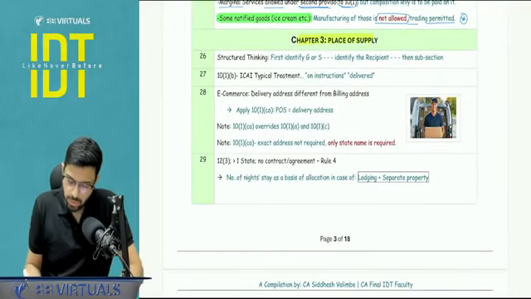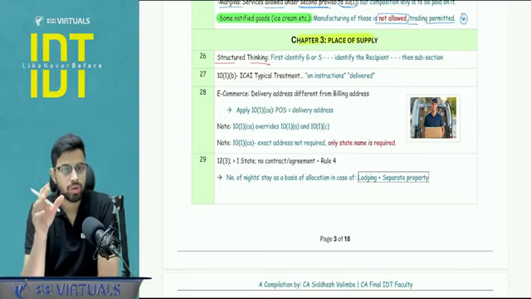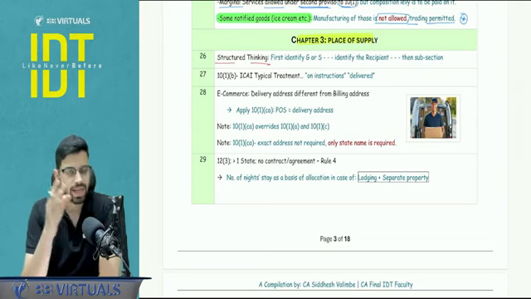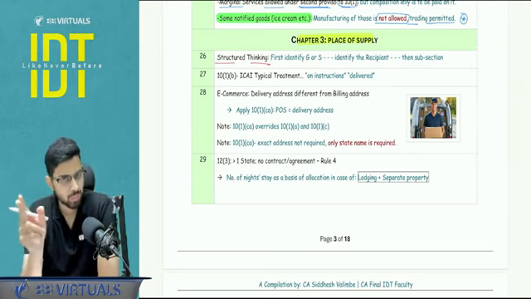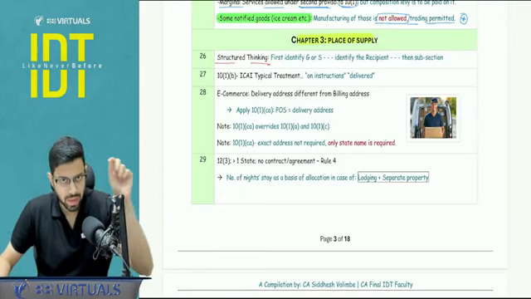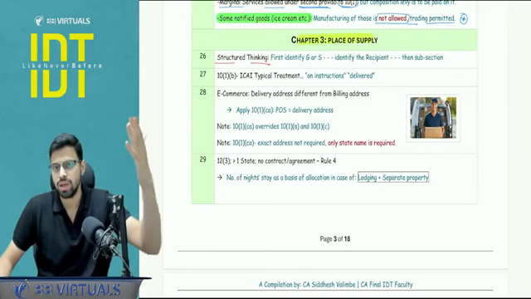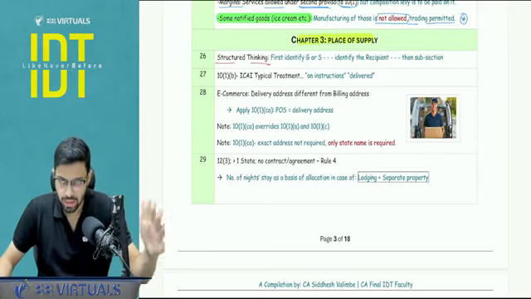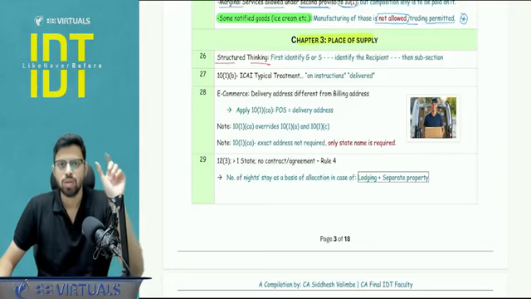Let's start. First point to be noted, please practice the structured thinking approach whenever you are talking about place of supply and whenever you are applying the section. First, think whether it is a case of goods or a case of services. Then in goods, apply section number 10 or 11 carefully. 11 is import export. Especially in services, see if the location of both supplier and recipient is in India. If yes, then apply section number 12. If the location of one of them is outside India, then you apply section number 13, right? And the sections that you are going to quote for this chapter are of IGST, not of CGST. So whenever you are quoting any section, ensure that you are writing that correctly.